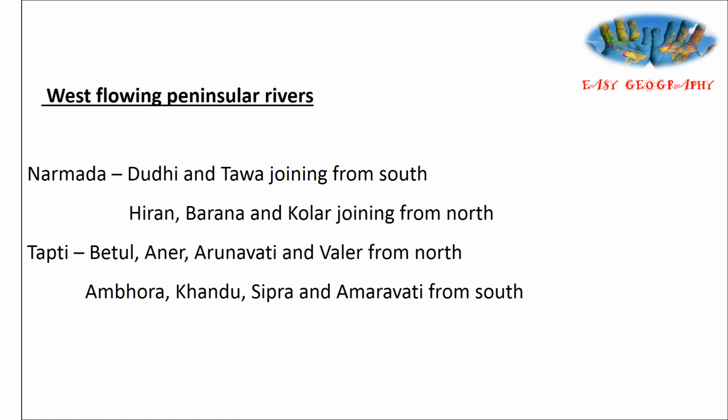In India, the major west-flowing peninsular rivers are Narmada and Tapti, which flow to the Arabian Sea. Narmada's major tributaries from south are Dudi and Tawa. From north they are Hiran, Barana and Kola. And Tapti: Betul, Anar, Arnavati and Valar from the north, and Ambhora, Khandu, Sipra and Amaravati from south. These are the major rivers and their tributaries.